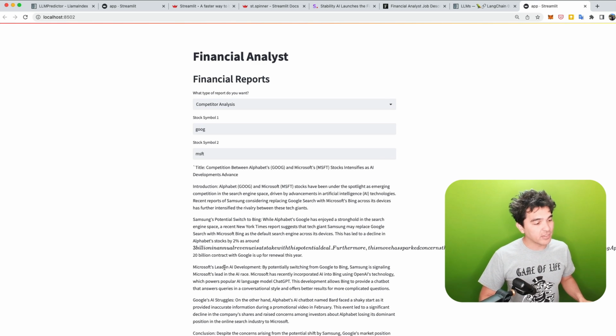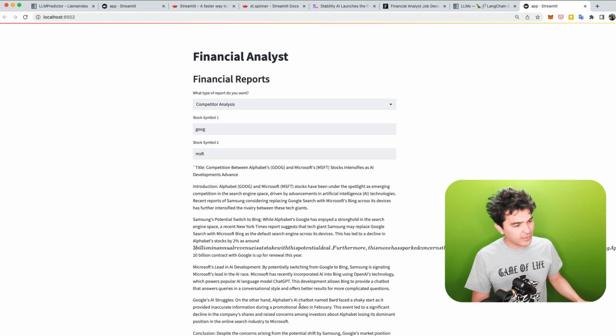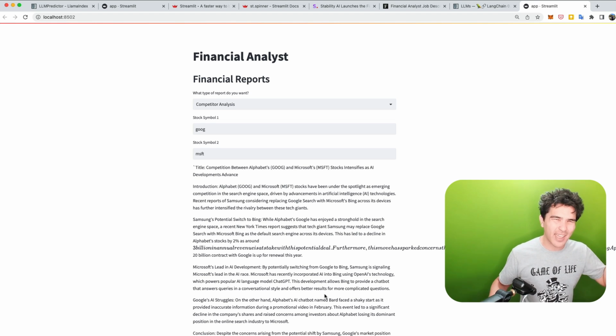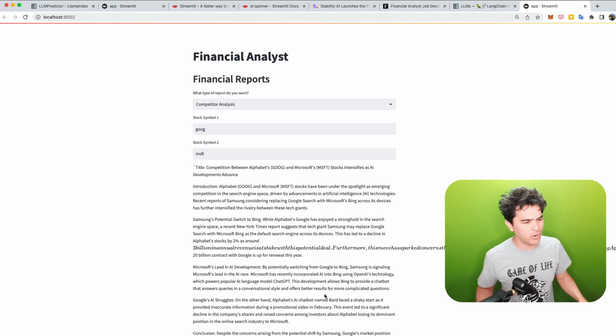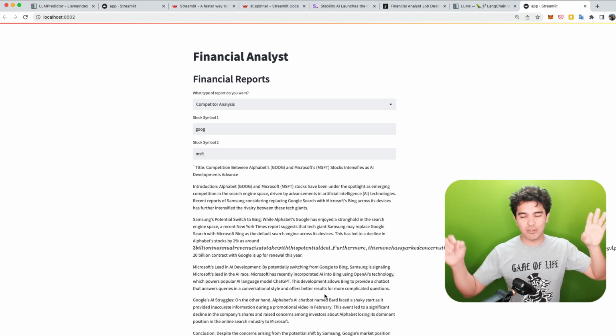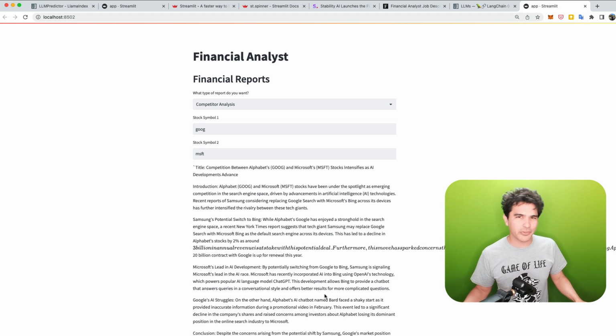It talks about Microsoft's lead in AI development happening right now, but it also talks about the AI chatbot Bard having a bit of a shaky start. So yeah, lots of things to consider. You might know some of this stuff already, but I guarantee if you run this on thousands of news articles, you'll probably pick up on something pretty quickly.